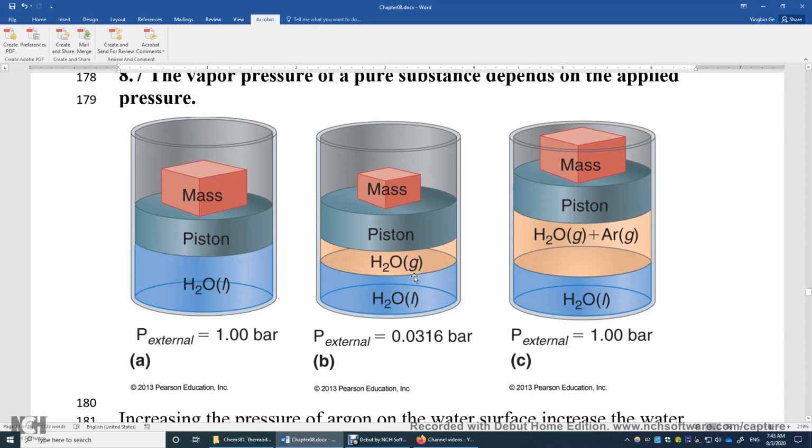Now this time it's going to be interesting. Over here, we change the external pressure back to 1 bar, so very high pressure. But this time, we're using argon, so we're cheating. Really in here, the water pressure is still roughly 0.03 bars. The remaining is from argon. The argon has roughly 0.97 bars of pressure.